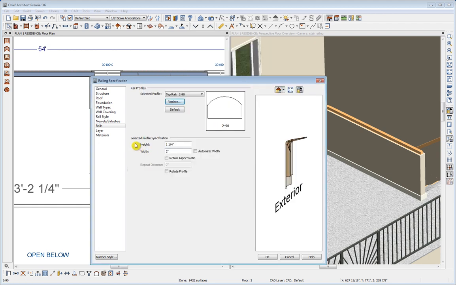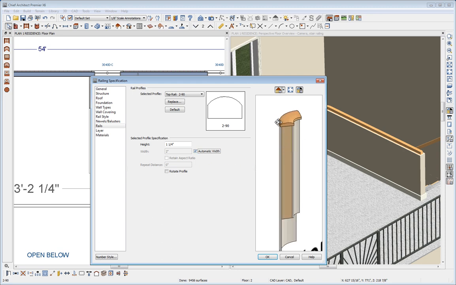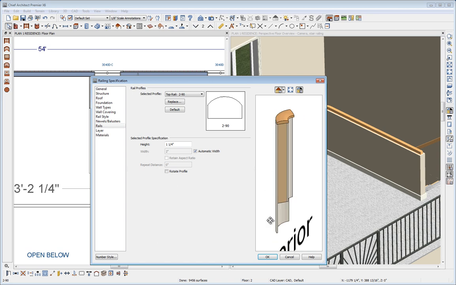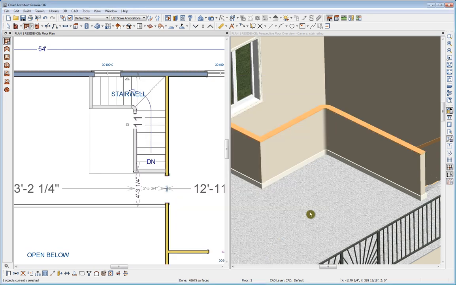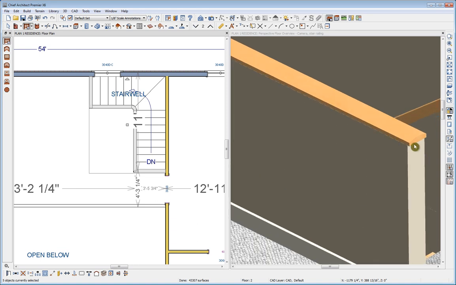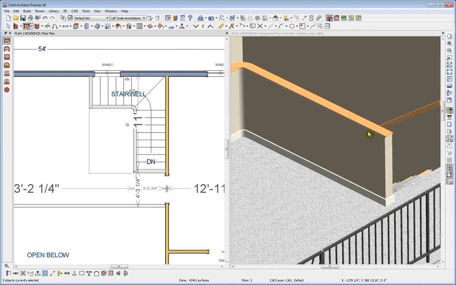And note the values here. For the selected profile, I can specify different values. I like the 1¼ height. I'll keep that, but the width has to change. And note one thing we can do is say, give me an automatic width. And what we see here in the preview of this little curved section of the walls is that the top rail will go flush with the outside edge of the wall. And we'll also see when we click OK and look at it here in 3D that it flushes on the sides and extends out over a little bit on the end of an unconnected wall.